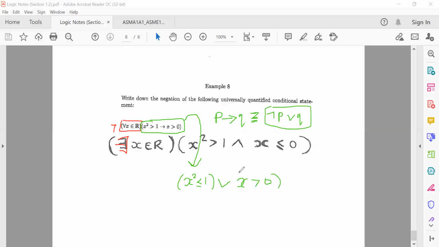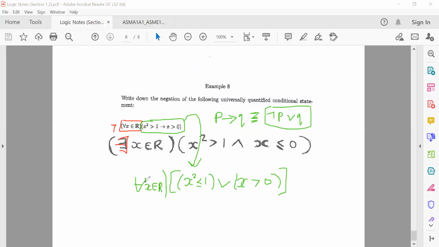You need to start by converting. You need to get rid of the implication sign, because if you don't get rid of the implication sign, your negation is going to be completely wrong. There's a very big chance that your answer is going to be wrong. So your first step before you even start negating is to get rid of the implication sign. So please always make sure that you get rid of the implication when you're trying to negate. It makes your life so easy.